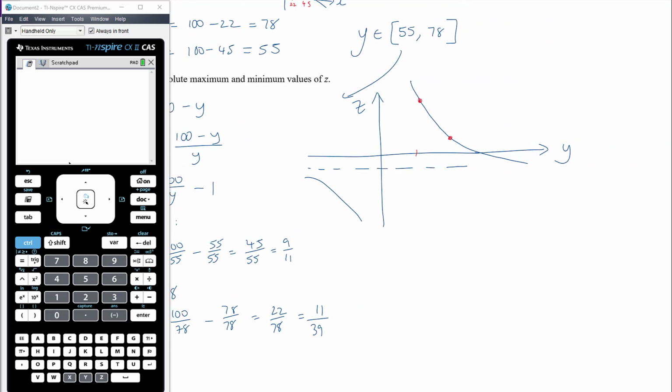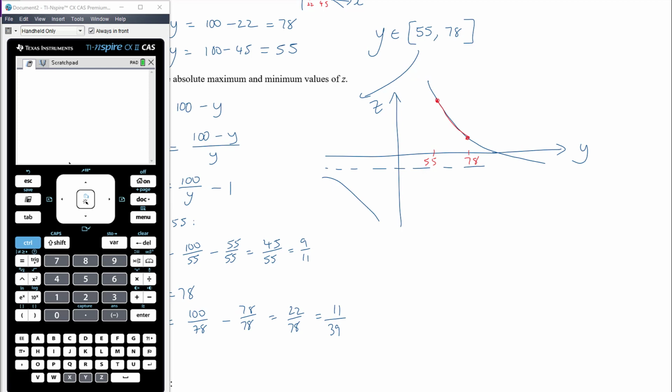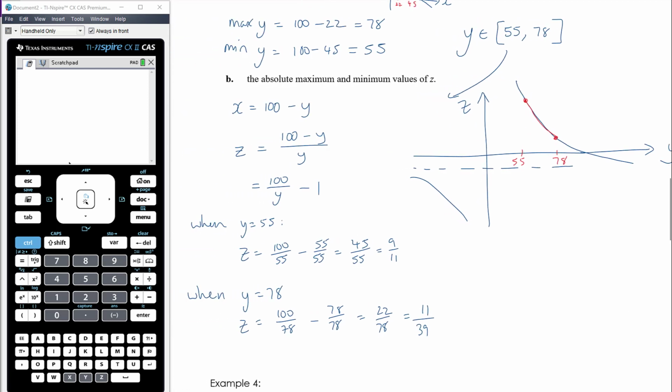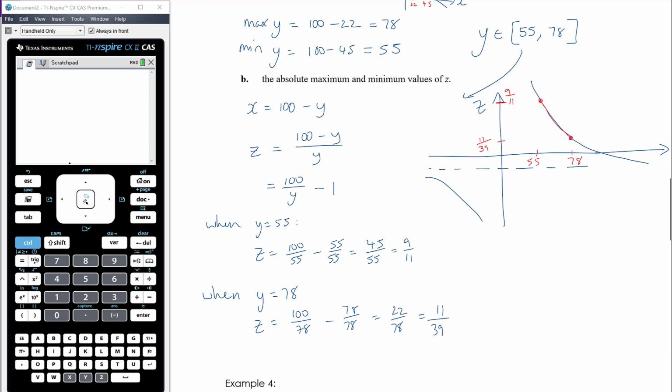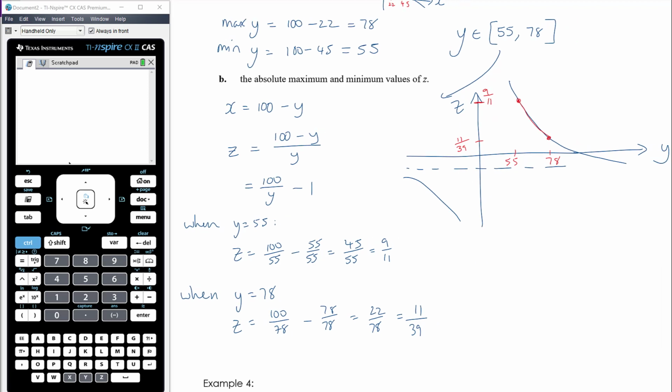We're only looking at this graph between y equals 55 and 78, and we have just therefore calculated that when y equals 55, z is 9 on 11, and when y equals 78, z is 11 on 39, and so the absolute maximum is 9 on 11, and the absolute minimum is 11 on 39.